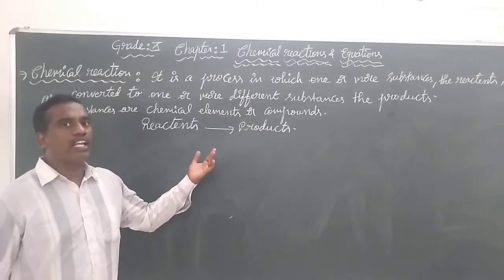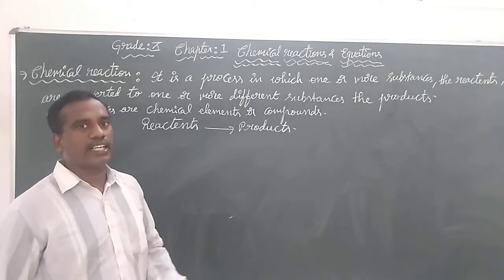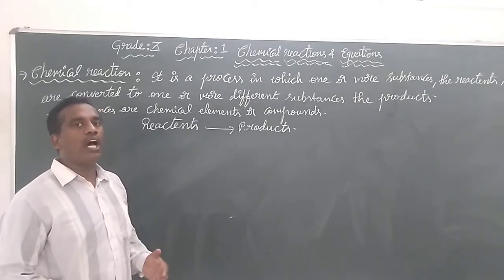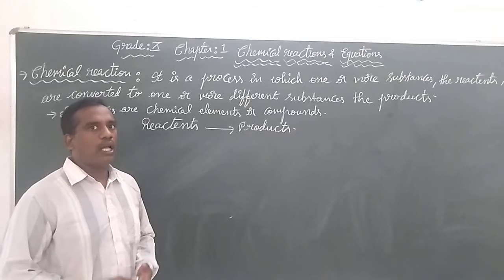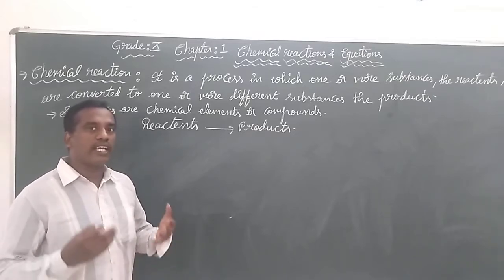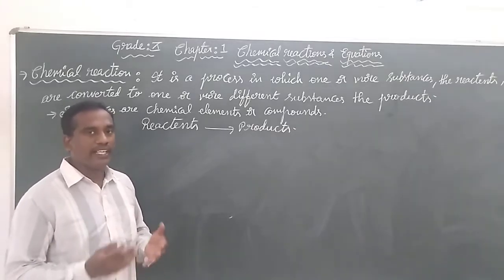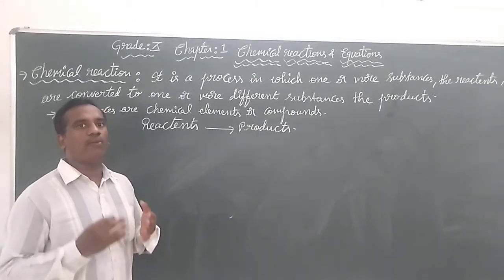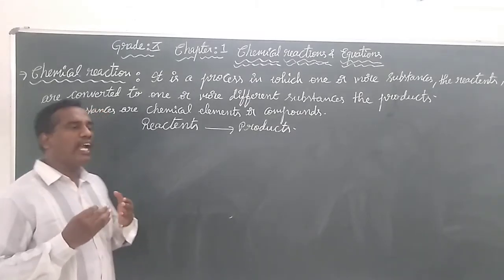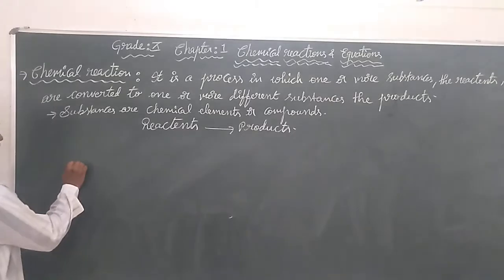Some of the elements that we learned in grade 9, we are going to recall. Magnesium is a metal, and in elemental form we represent it as just one Mg.